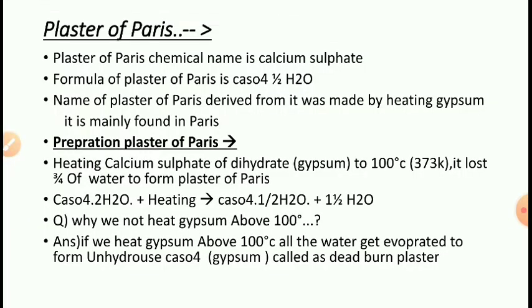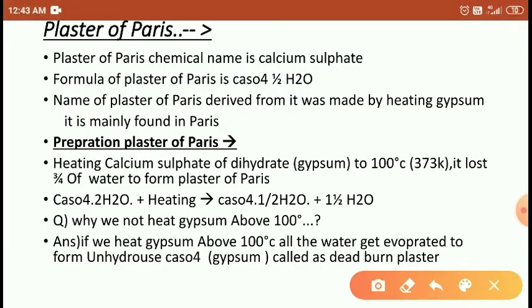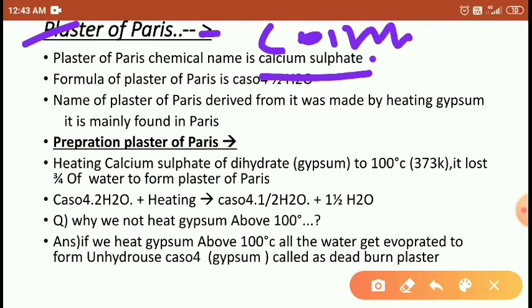So students, today we are going to discuss the topic of plaster of Paris. The chemical name of plaster of Paris is calcium sulfate. It means plaster of Paris is the common name. The chemical name is calcium sulfate.